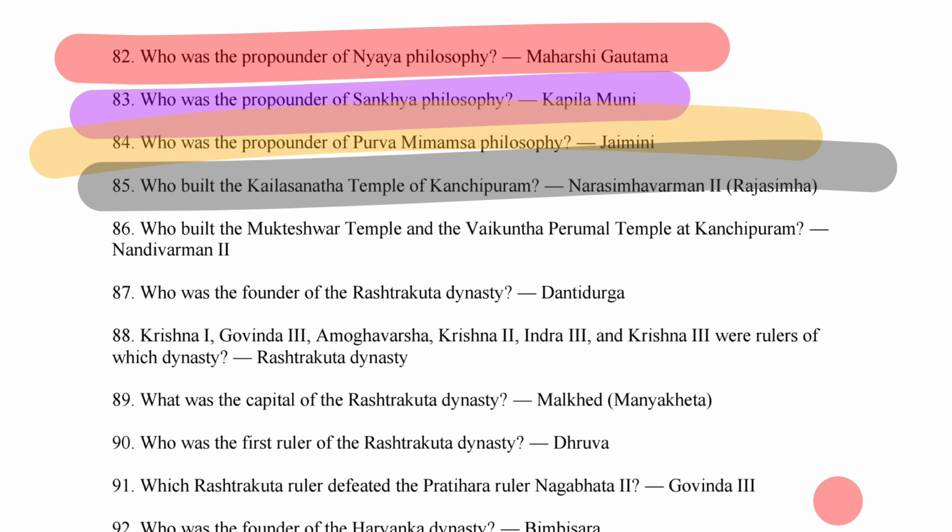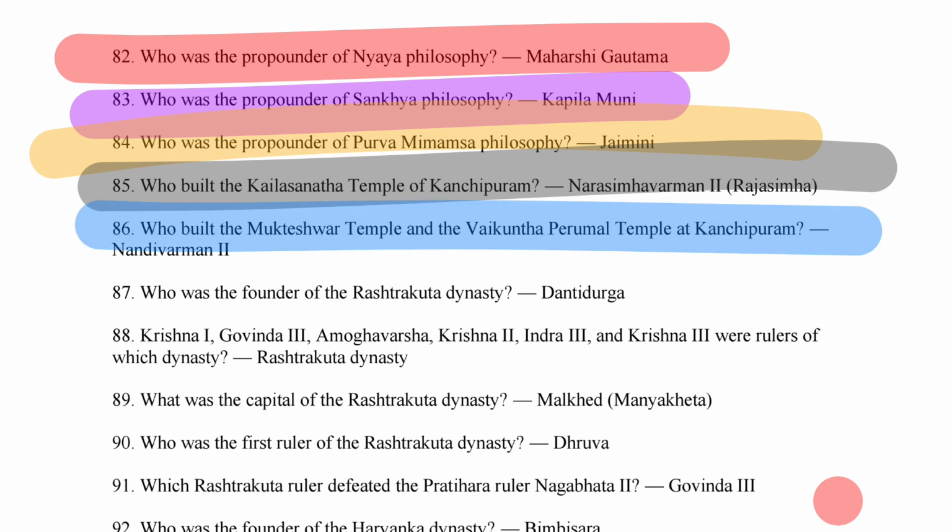Okay. Next is what? Who built the Kailasanatha temple of Kanchipuram? So it's Narasimhavarman II, that is called Rajasimha. Right. Next is what? Who built the Mukteshwara temple and Vaikuntha Perumal temple at Kanchipuram? So it's Nandivarman II.